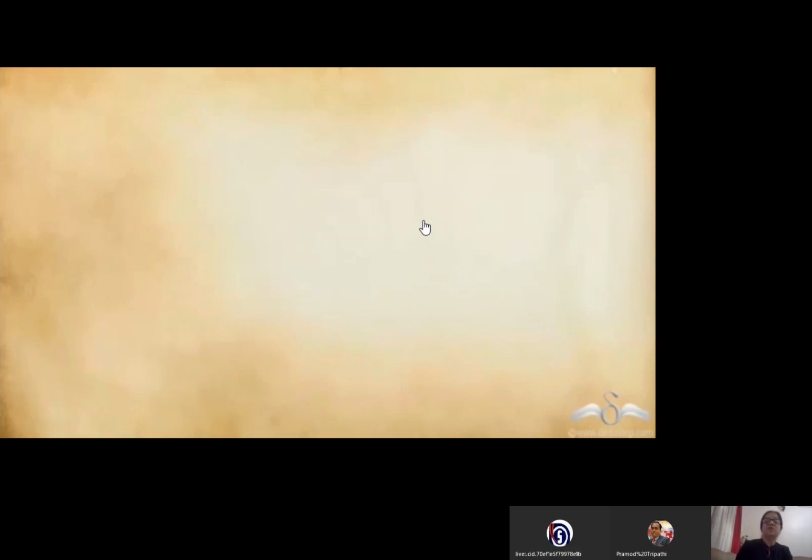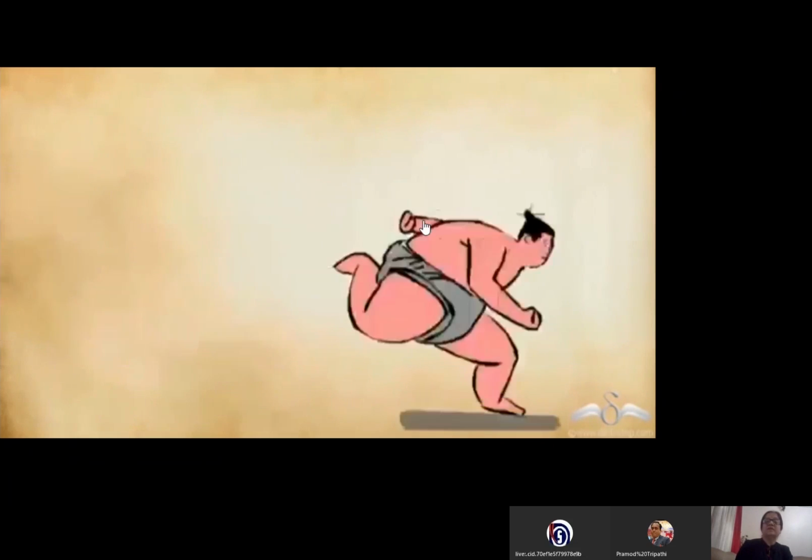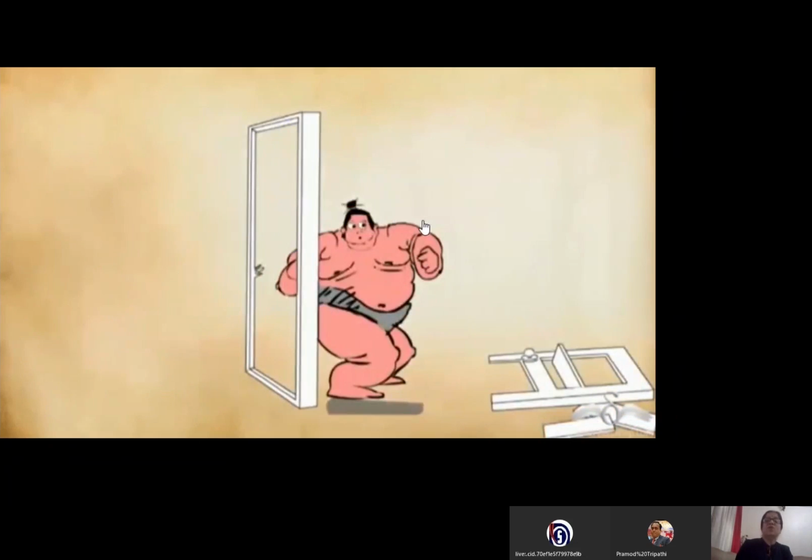He tried a lot, but he's not able to punch through this. So what he did, he came running from a longer distance, increased his velocity, and then tried to hit the door. Again, he is able to open the door which he was not able to break by just punching.